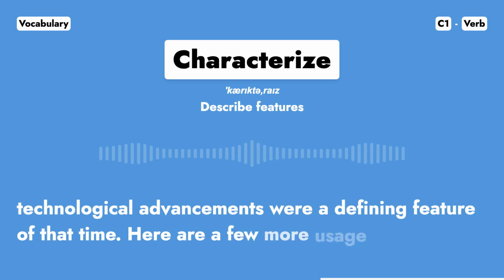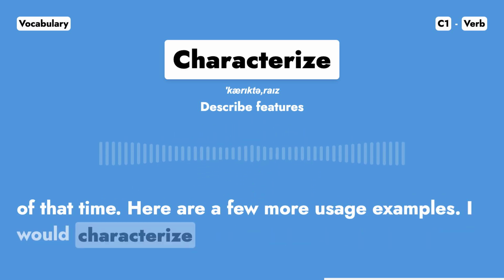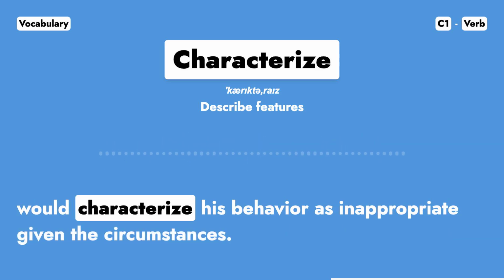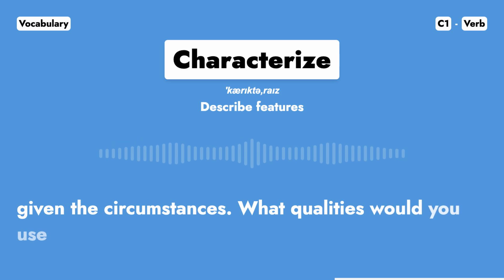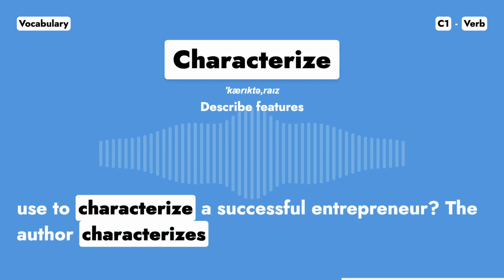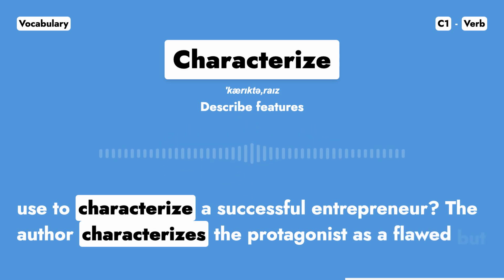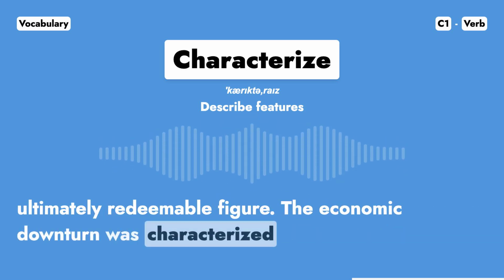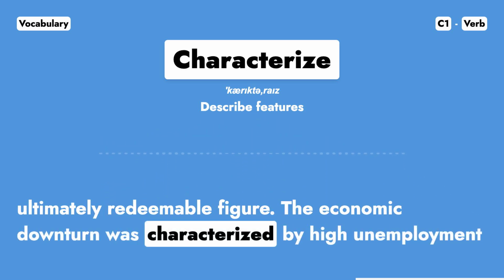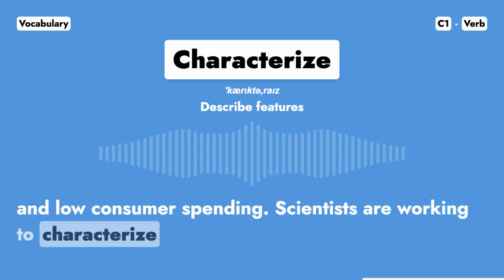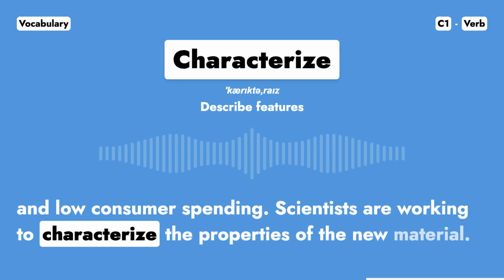Here are a few more usage examples. I would characterize his behavior as inappropriate given the circumstances. What qualities would you use to characterize a successful entrepreneur? The author characterizes the protagonist as a flawed but ultimately redeemable figure. The economic downturn was characterized by high unemployment and low consumer spending. Scientists are working to characterize the properties of the new material.